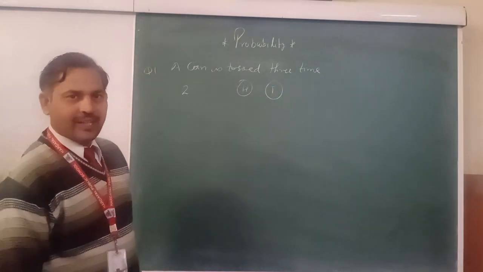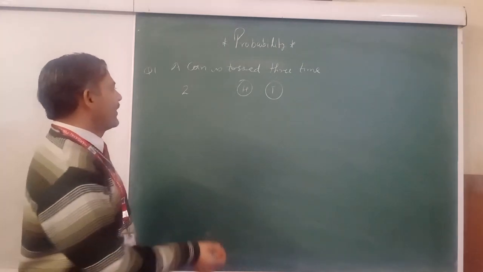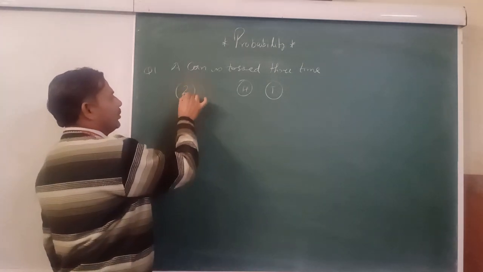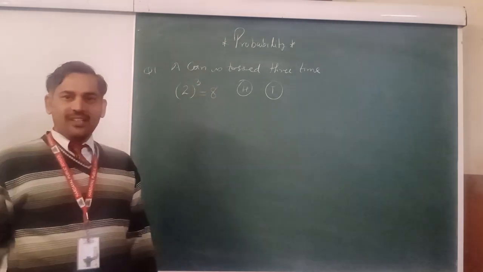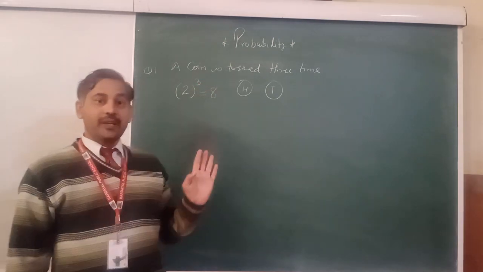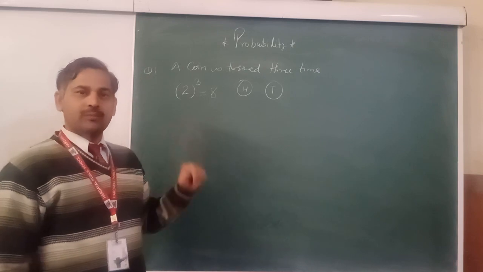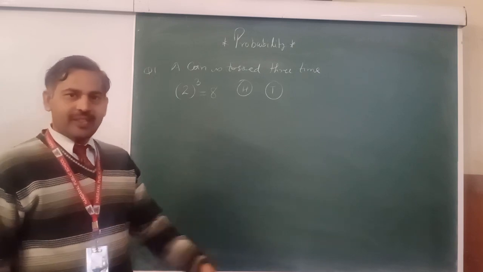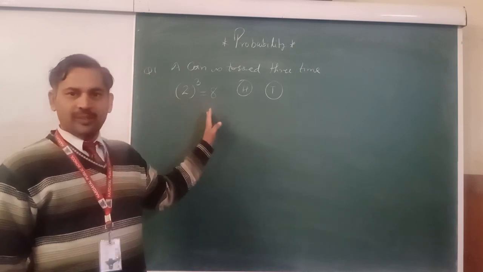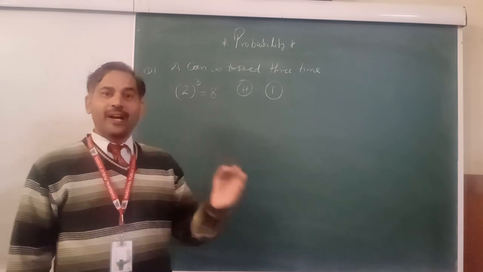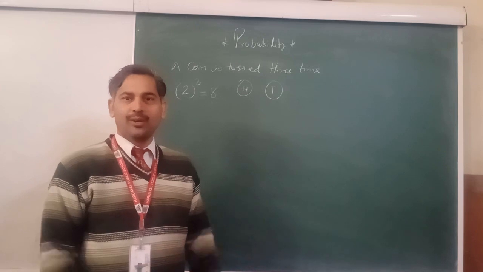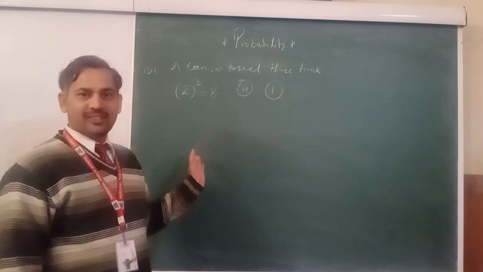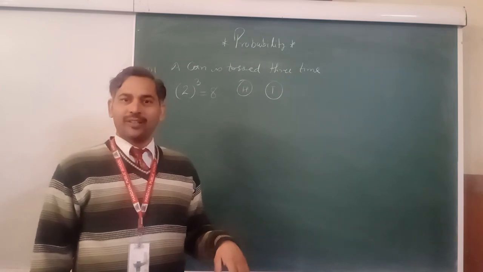If 3 coins are tossed, then what is the total outcome? 2 raised to power 3. Answer is 8. In MCQ questions also, this is a most important question. When 3 coins are tossed, total outcome is 8. When 5 coins are tossed simultaneously, your answer will be 2 raised to power 5.